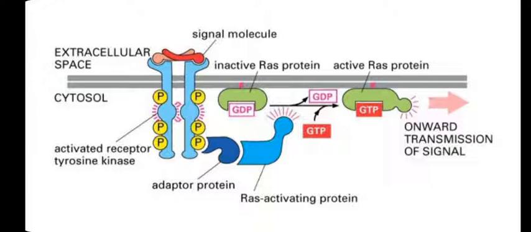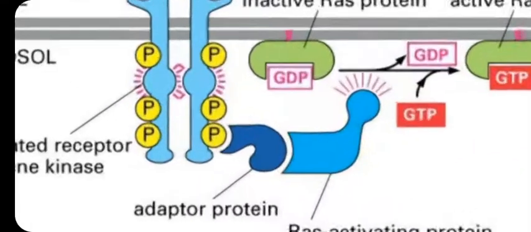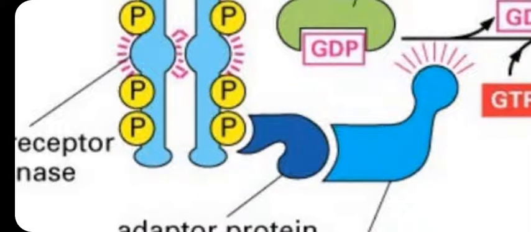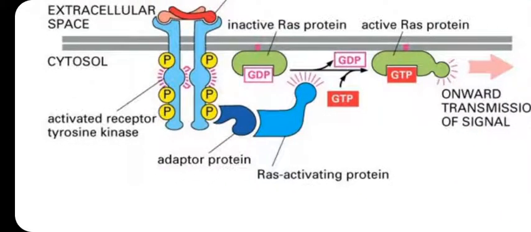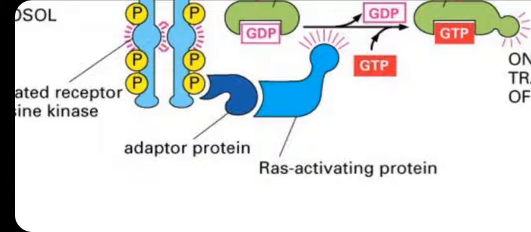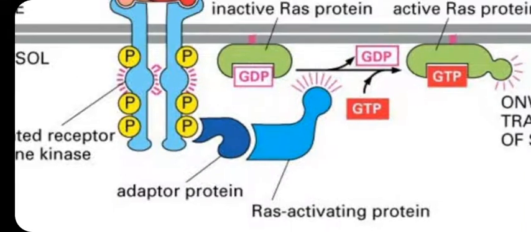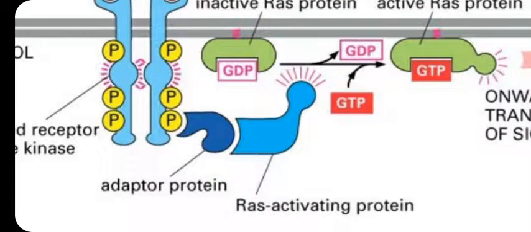Domain kissing leads to transphosphorylation, and the receptor tyrosine kinase is activated. Now the domain kissing leads to activation of the associated GDP protein. Inactive RAS protein is along with GDP. Now it should be activated. So it acquires adapter proteins, RAF protein and RAS activating protein, RAS adaptation protein with the SOS system. Now it is going to acquire the kinase activity. Now it replaces the GDP with GTP.